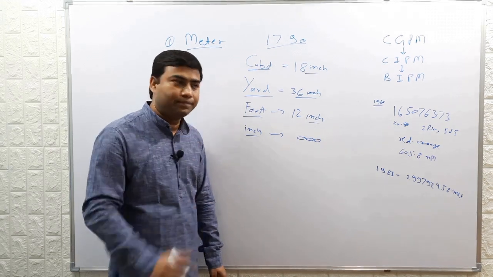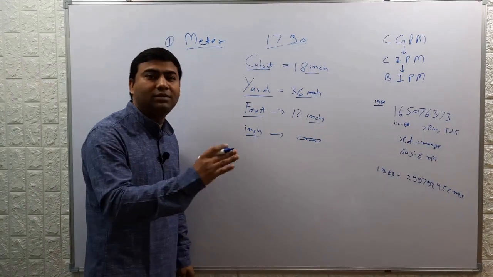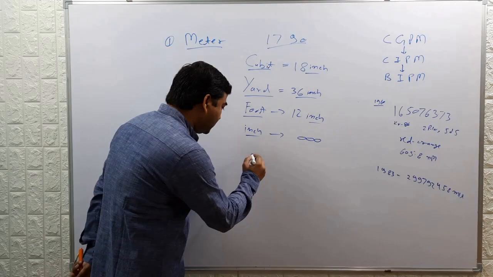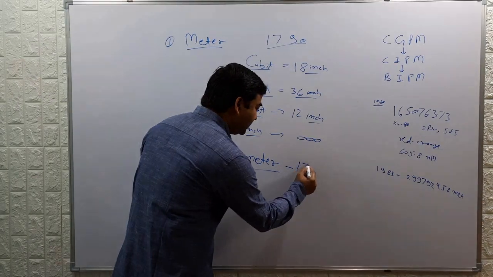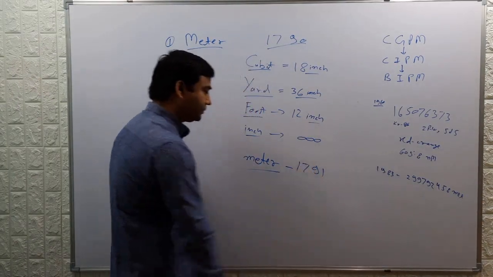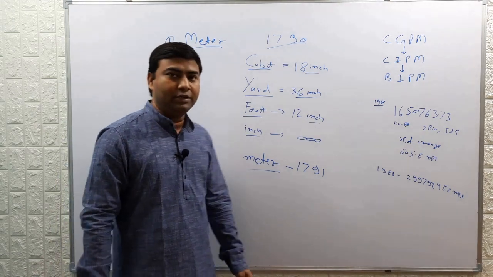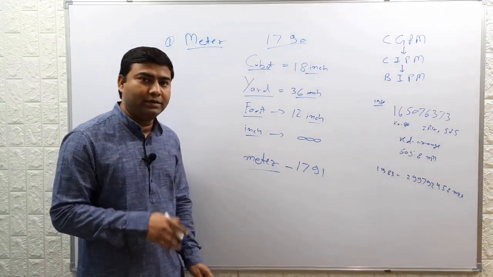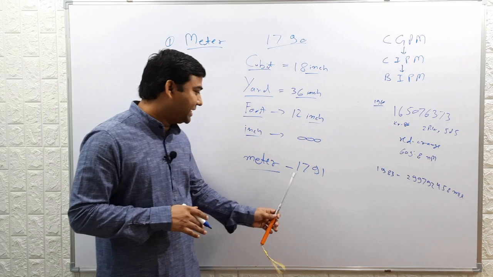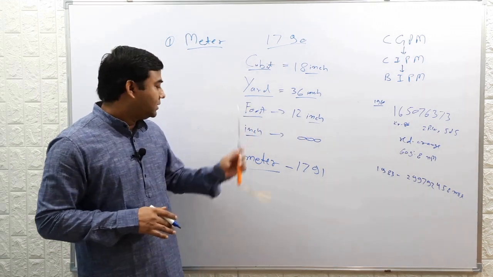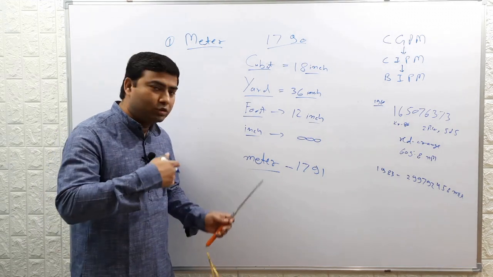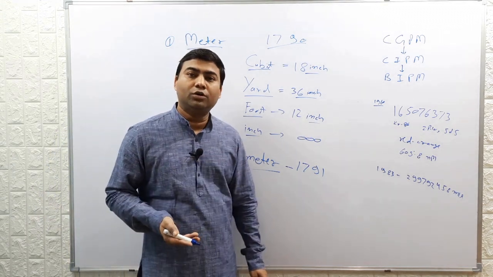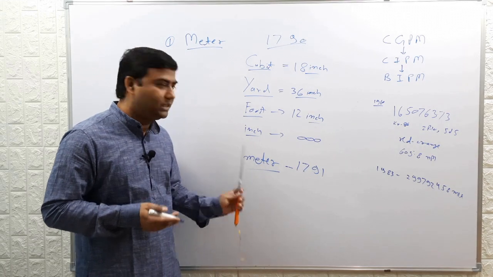In this system, the unit of length was defined as meter. The commission presented its report in 1791. In this report, the commission recommended setting the base unit of length as meter.